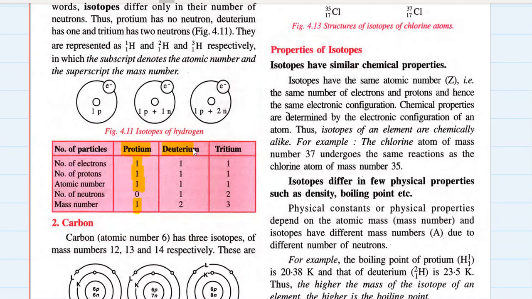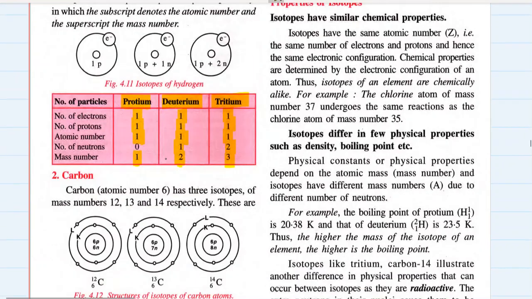Second isotope of hydrogen is deuterium. Deuterium has 1 electron, 1 proton, 1 atomic number. See, atomic number, number of electron, proton, all same in all 3 of them. So they are all chemically same. But yes, number of neutron in deuterium is 1. So its mass number is 2, a little heavy hydrogen. Tritium has number of electron, number of proton and atomic number 1, but the number of neutrons is 2, hence the mass number is 3, a little more heavier. So these are the 3 isotopes of hydrogen which are known as protium, deuterium and tritium.